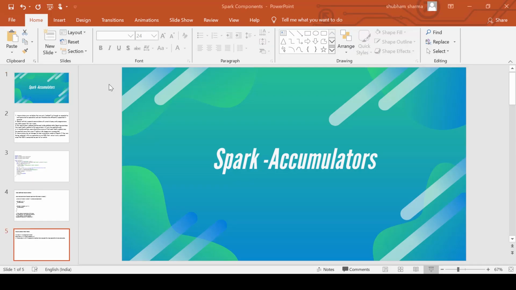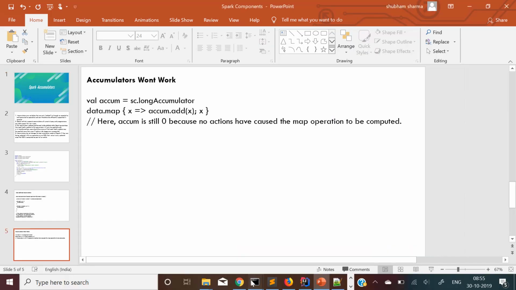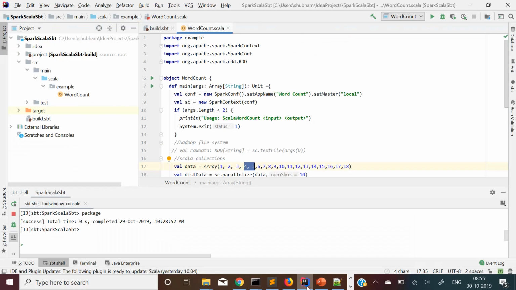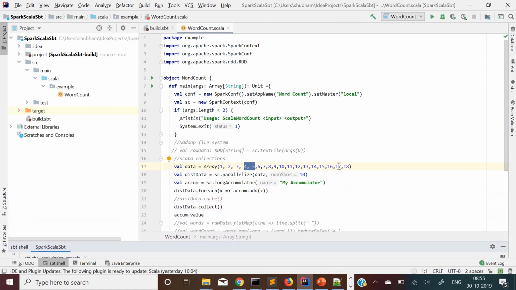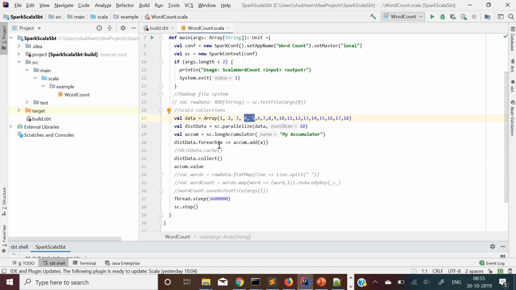Now let's look at the live example code. I have written the same code, and we will look at how the Spark Web UI looks when we have accumulator variables. This is the same code I have already covered in my previous videos. I have just commented out the code that is not required and kept only the code needed for the accumulator. Here I am using a long accumulator.